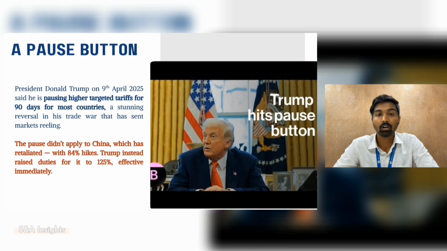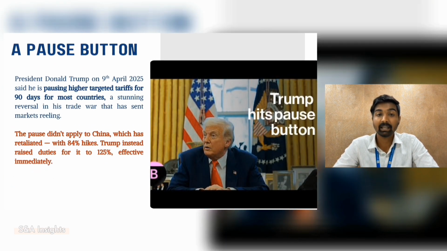Trump's pause in the trade war. Just when tensions peaked, Trump hit the brakes. 90-day tariff freeze for most countries except for China. China's tariff jumped to 84%. Trump retaliated by raising theirs to 125% immediately. Why pause? Maybe to ease market panic or to force last-minute deals. Is this the calm before the storm or the start of a new negotiation phase?